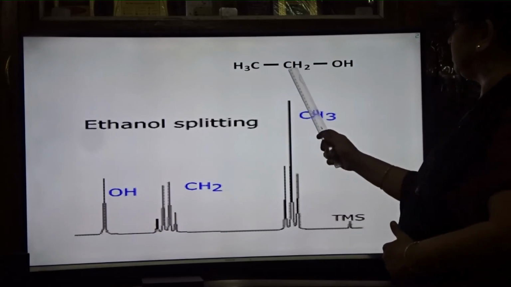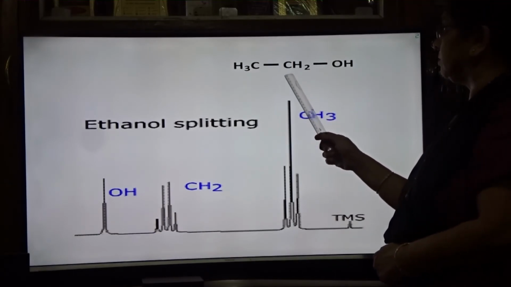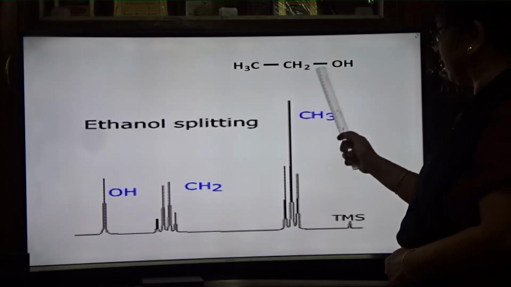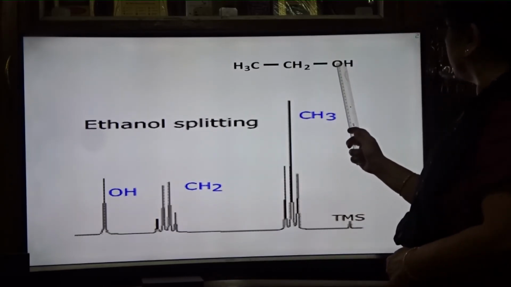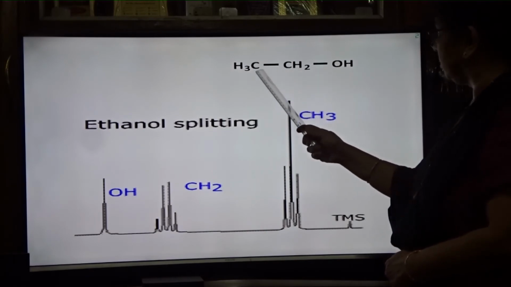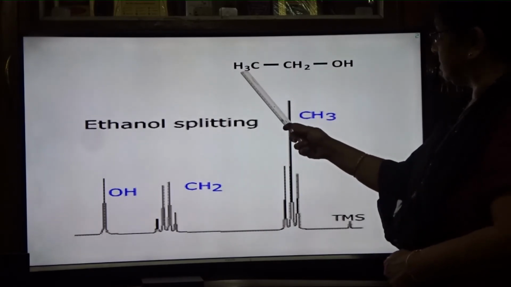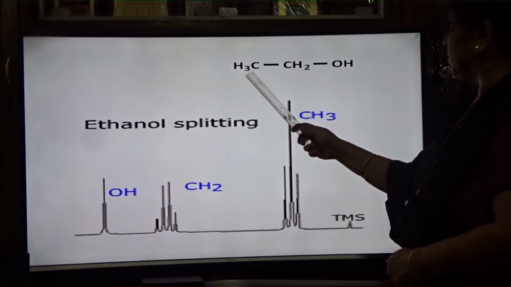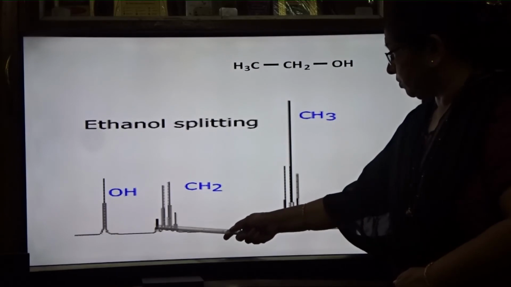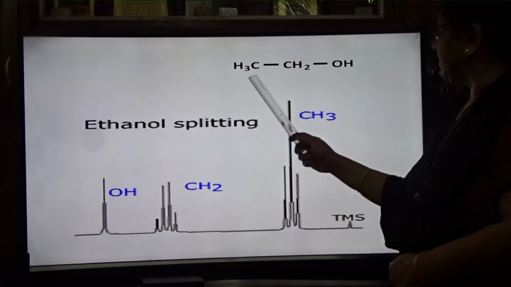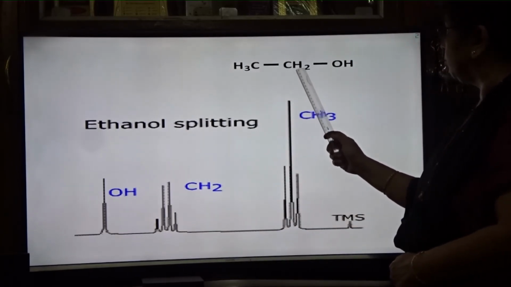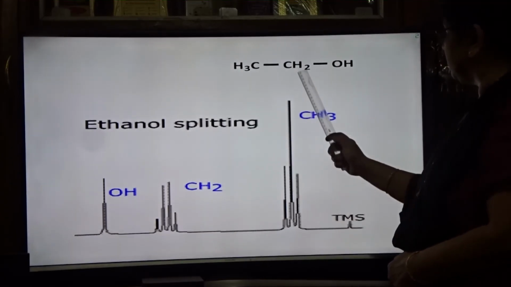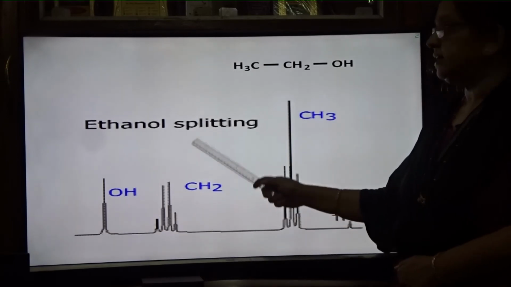Now the next example, ethanol. CH3, CH2, OH. OH will have a peak here. For CH2, on the side carbon there are 3 hydrogens, so n is 3, 3 plus 1, 4. So CH2 will have 4: 1, 2, 3, 4, a quartet. And for CH3, on the side carbon n is 2, 2 plus 1, 3. So CH3 is having a triplet and CH2 is having a quartet. This is an example of ethanol.